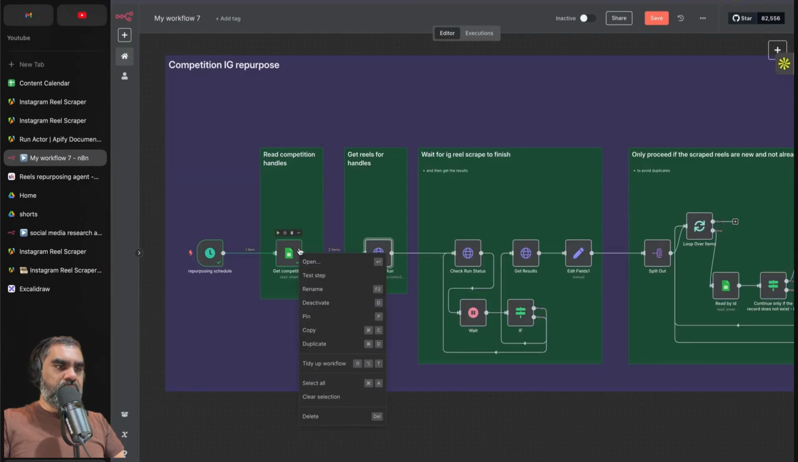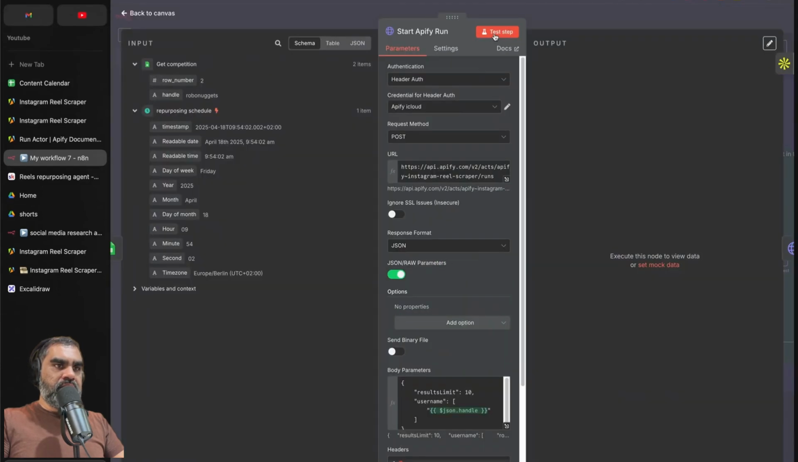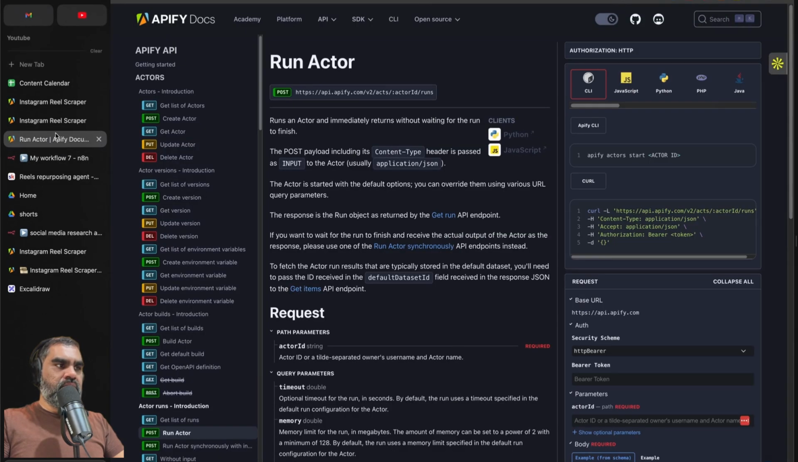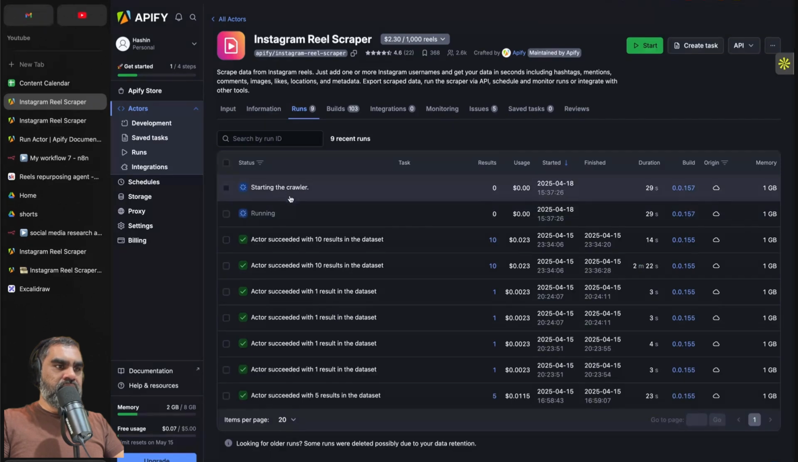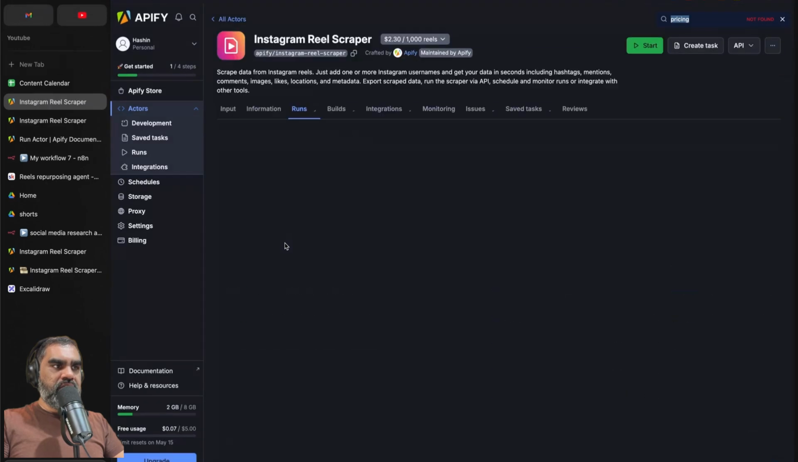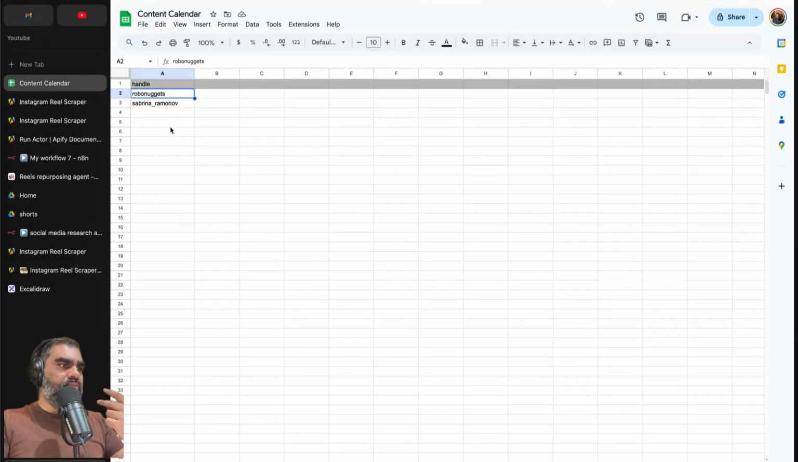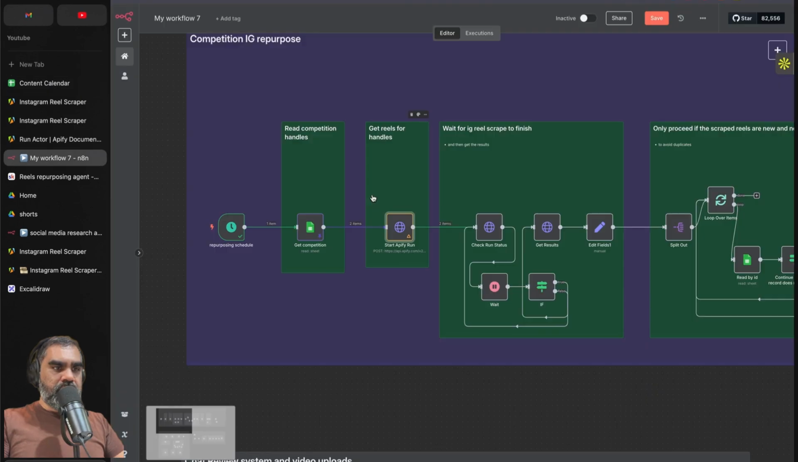Before running that, let's pin this, so we don't want to run this again. We test this step, and now if you go back to the Instagram reel scraper, you can see that it has started to run. Not really sure why it started two of them. Maybe that's an Apify glitch. Now that is because we have two handles here, Robo Nuggets and Sabrina. So that's why it creates two runs.